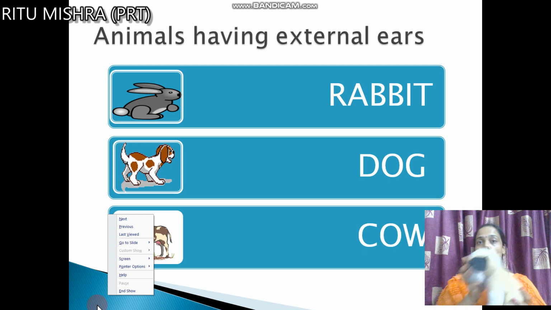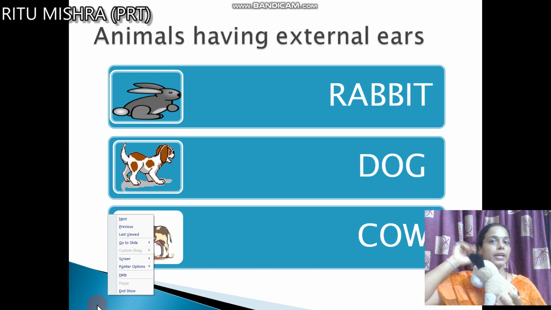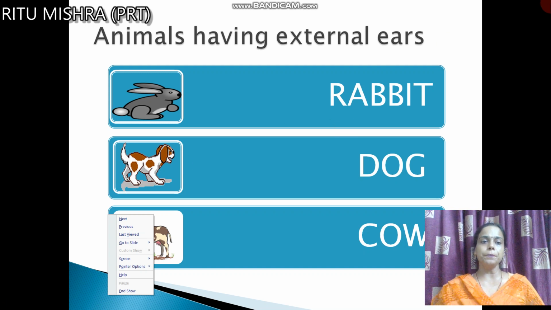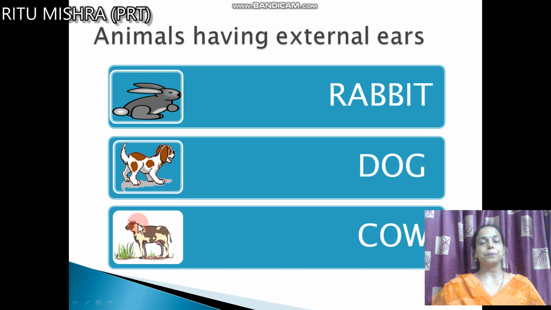Similarly, I have a dog. See, it also has external ears. You can easily see the ears. Actually, these are the pinna. Like we have it. See, this is the external ear. It can be easily seen. And in case of a cow also, you can see the ears.